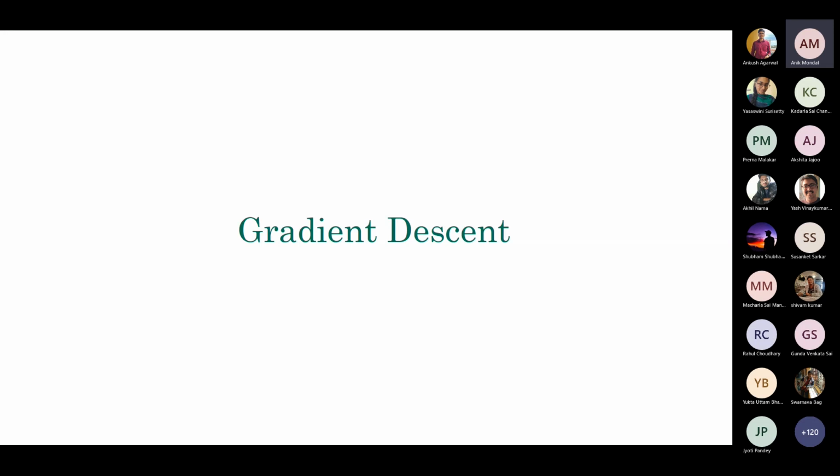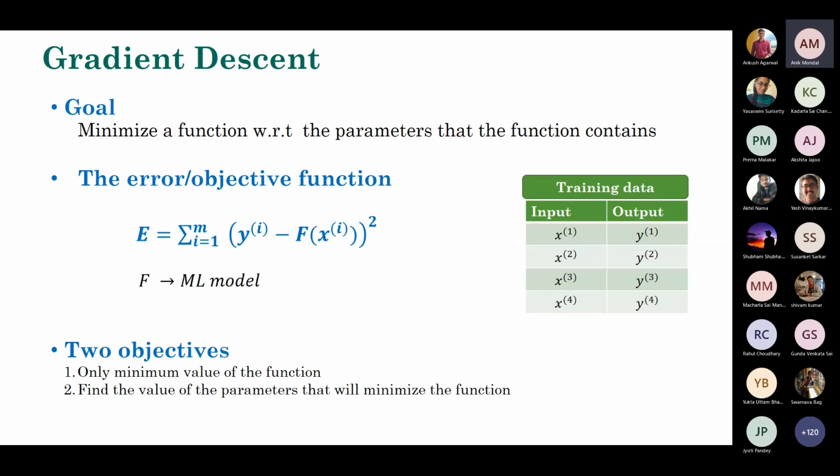Okay, all right. So as the name suggests, let's basically talk about gradient descent. So what's the objective? In any machine learning, in particular in supervised machine learning, your goal is to minimize the objective function or maximize the objective function. Okay, if it is an error function, you want to minimize it. If this is a performance or a profit function or something, then you want to maximize it. But anyway, you want to basically optimize the function, and the objective function will have a number of parameters.